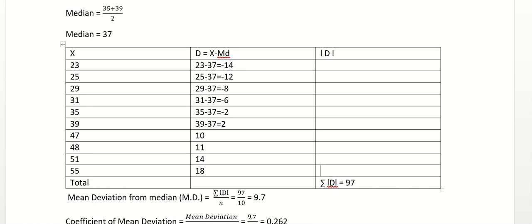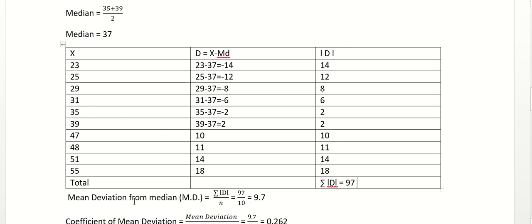So this is the deviation from the median. Now we need to calculate the absolute value of D. For the absolute value of D, we will remove all the negative signs. So minus 14 will become 14, then 12. I'm removing all the negative values: 8, 6, 2, 2, 10, 11, 14, and 18, right? And the summation of the absolute value of D is 97.